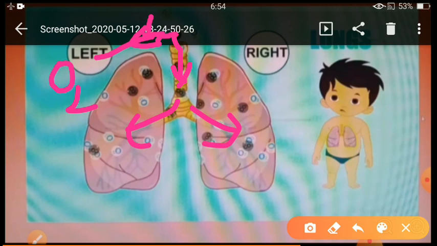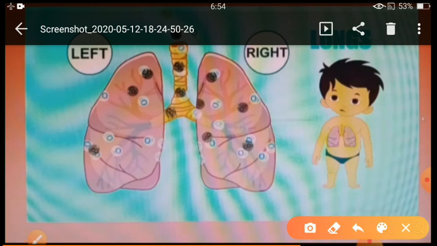So when air goes in, what will happen to the lungs? It expands. What is the meaning of expand, children? Become large. Our lungs become large. And when we breathe out, air goes outside. So at that time, what happens, children? Our lungs contract. And what is the meaning of contract? It becomes small in size.